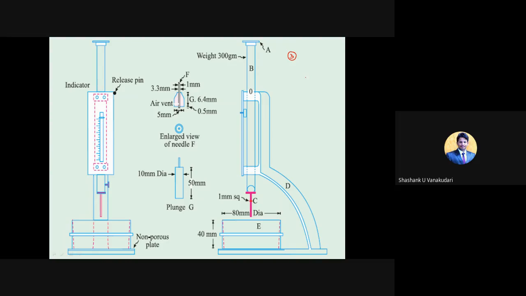So the first test is normal consistency, denoted as P. The second one is initial setting time, which we measure in minutes. And the third is final setting time, also measured in minutes.